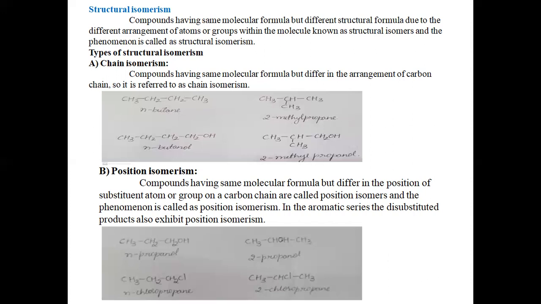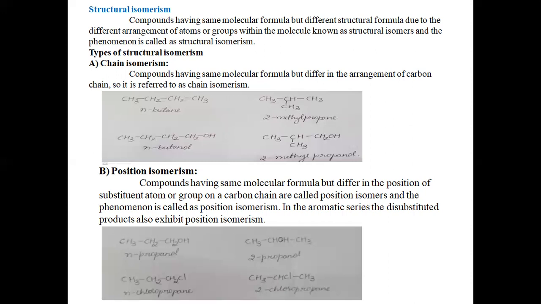We observe the same molecular formula for both compounds, but there is a difference in the arrangement of the carbon chain. In the first compound, n-butane, you observe a straight carbon chain with no branching. Whereas in 2-methyl propane, the CH3, the methyl group, is branched to the second carbon. So here we observe a difference in the arrangement of the carbon chain.